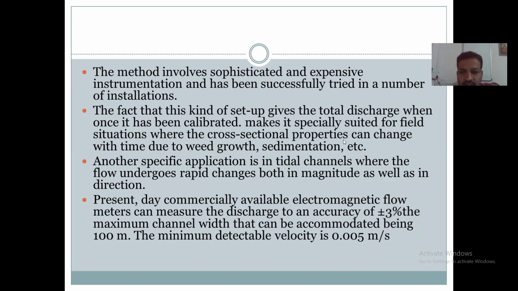And this method is used when there is a change in the cross-sectional area. If the cross-sectional area changes with time due to weed growth or sedimentation in the flow channel, there may be a change in the cross-section. Due to this change, it may affect the measurement of the discharge. In those cases, this electromagnetic method is used.